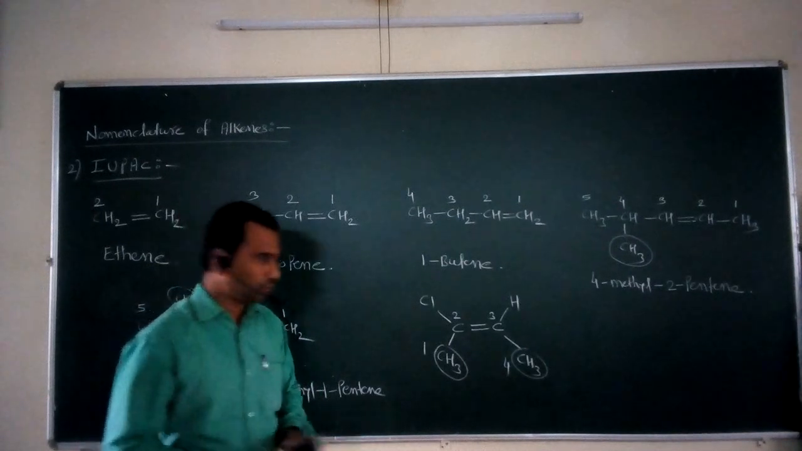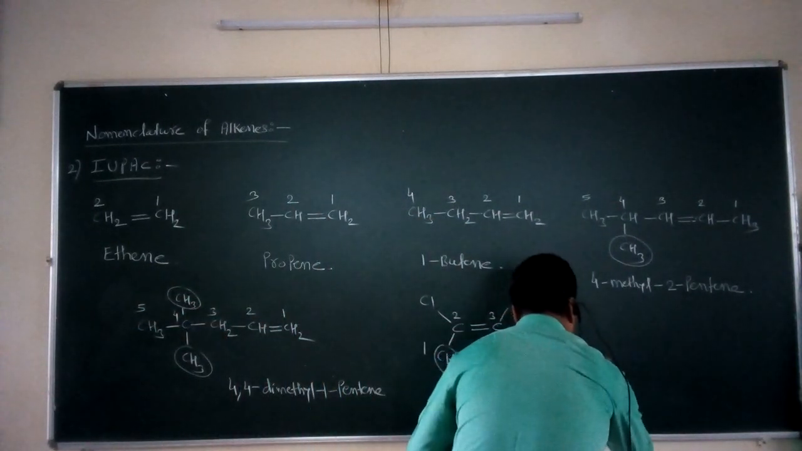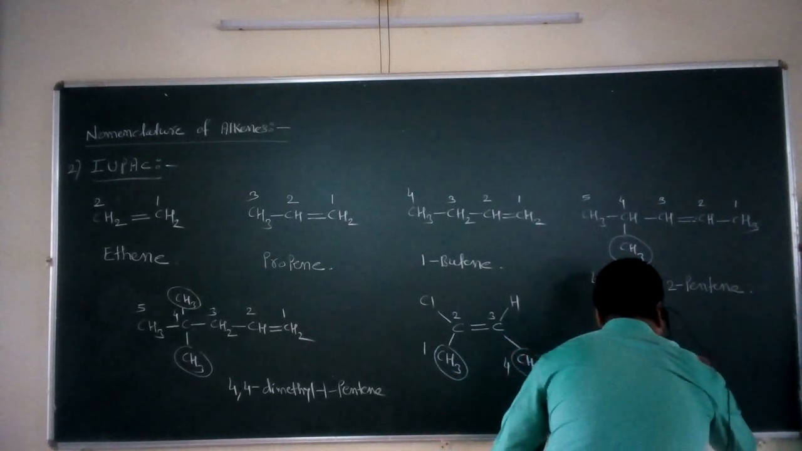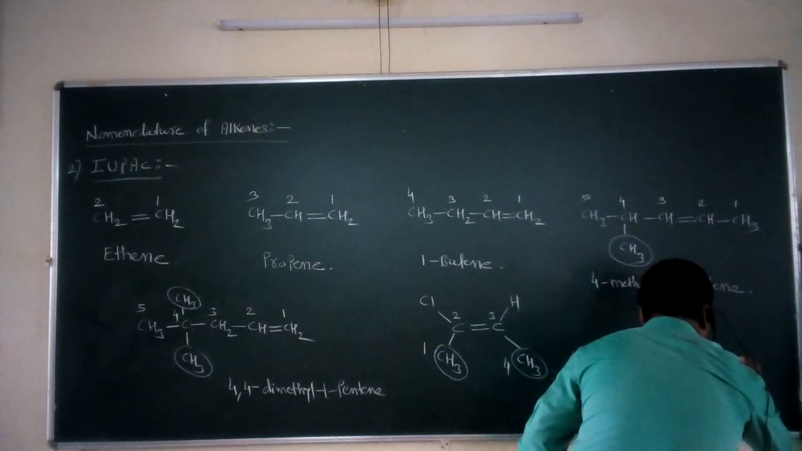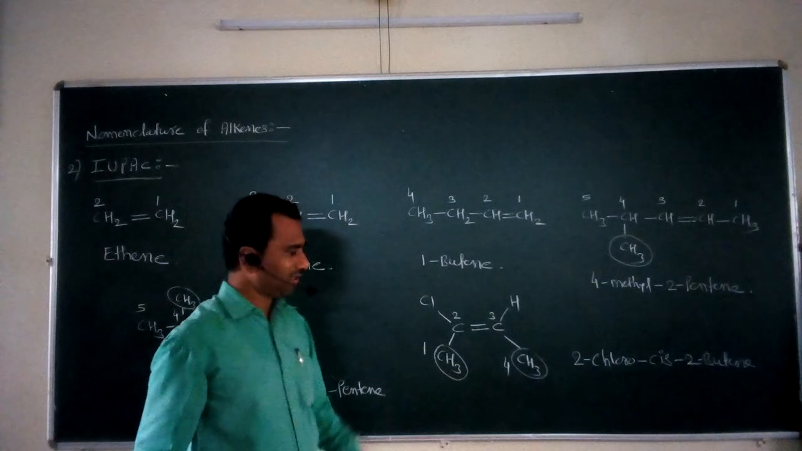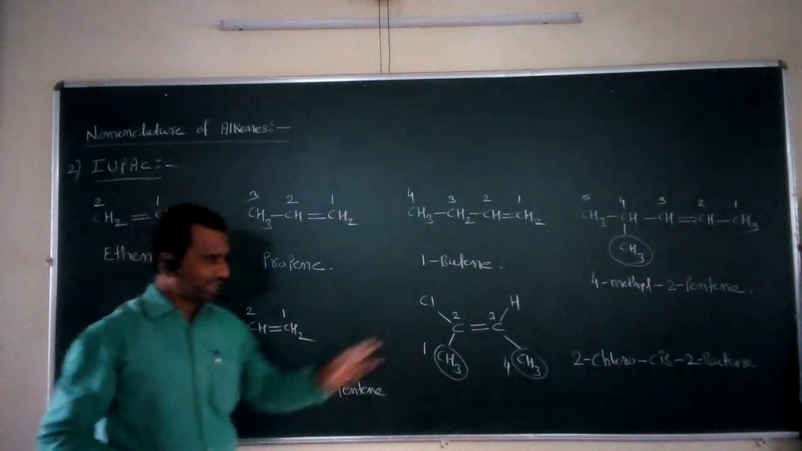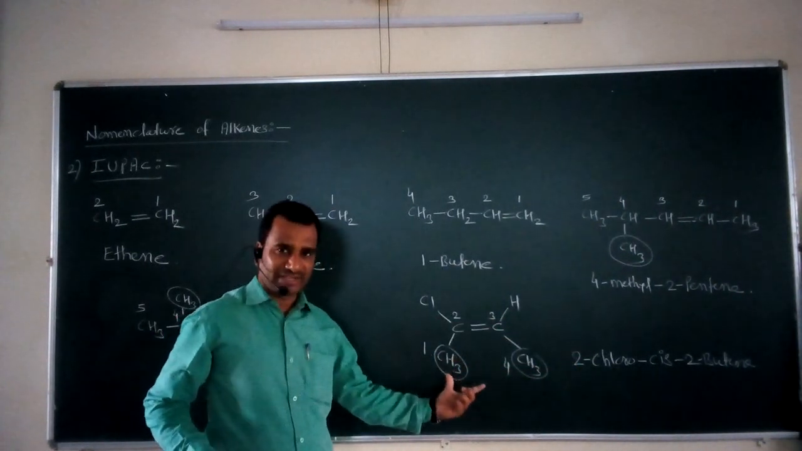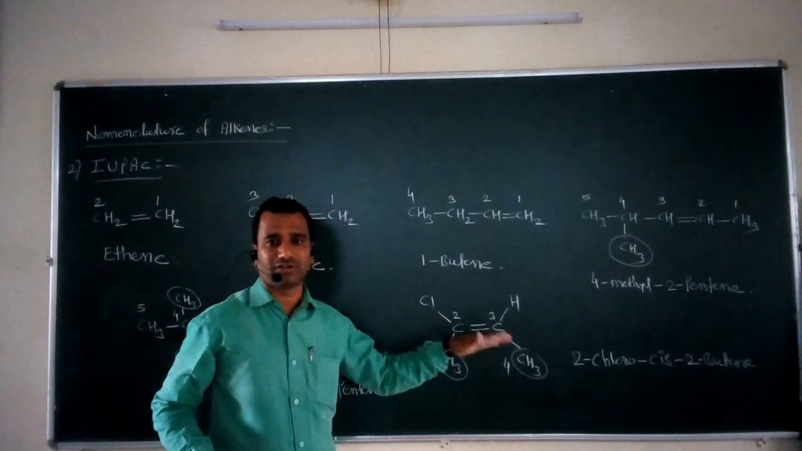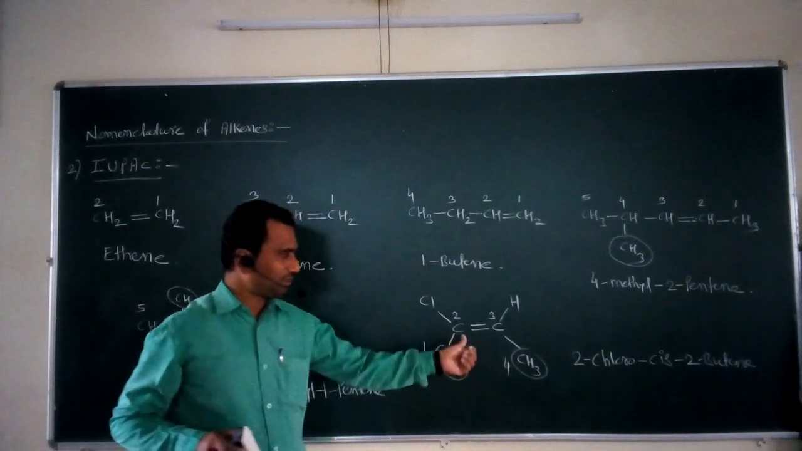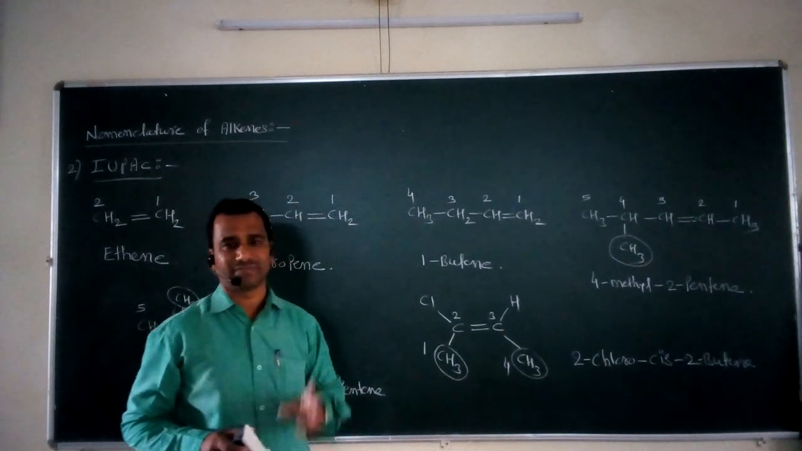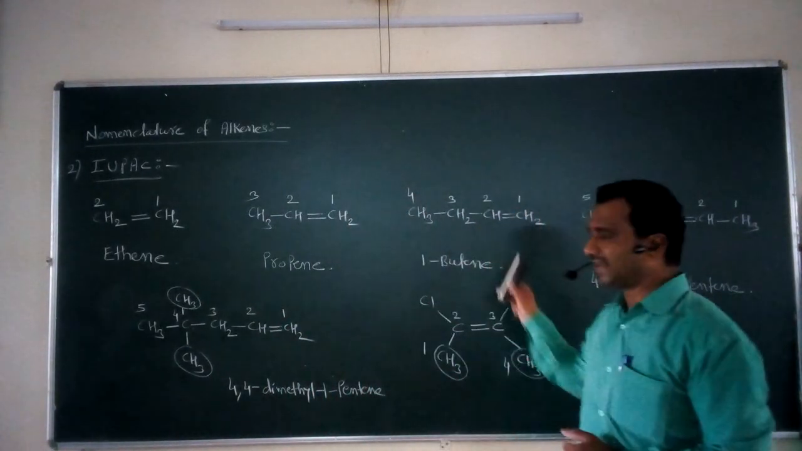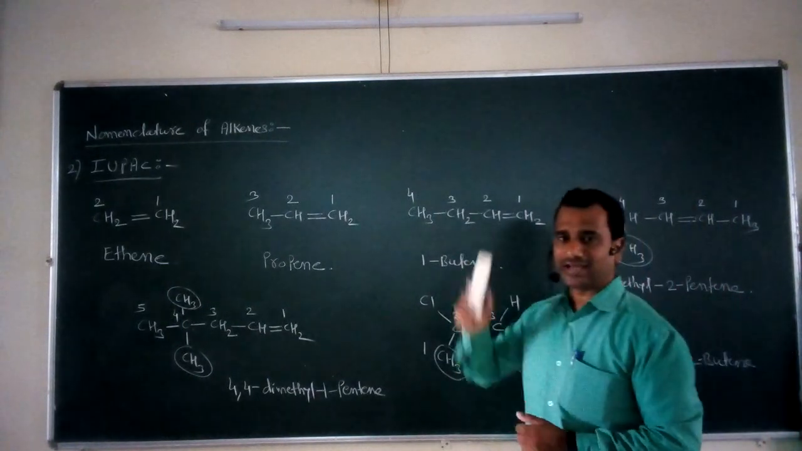2-chloro-cis-2-butene. It is the complete IUPAC name of this particular compound. In this, 2 is the position of the chlorine atom, and cis indicates the presence of geometrical isomerism, because two methyl groups are present on the same side of the double bond. Then 2 stands for the position of the carbon-carbon double bond, and butene stands for a compound containing 4 carbon atoms in a particular alkene. So these are the different examples for discussing this IUPAC nomenclature system.